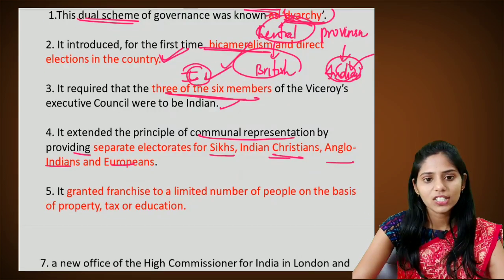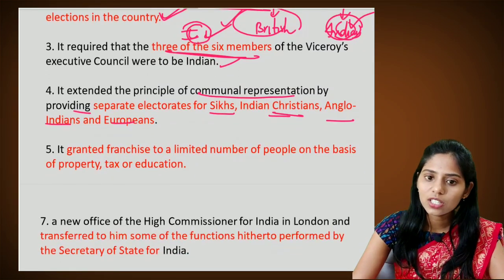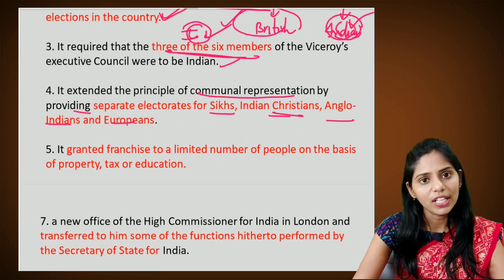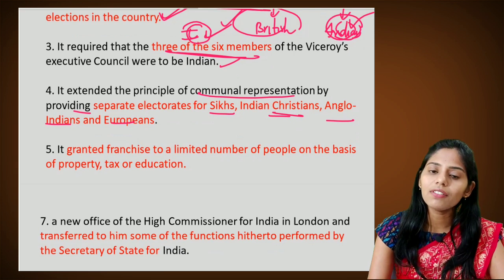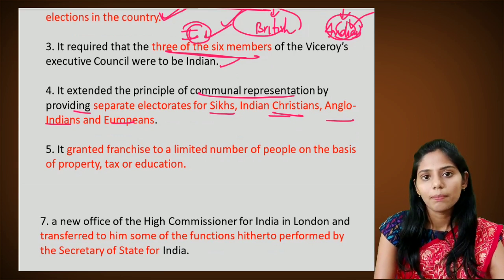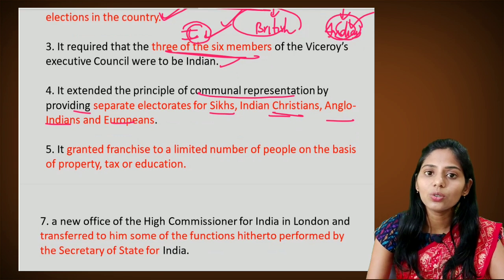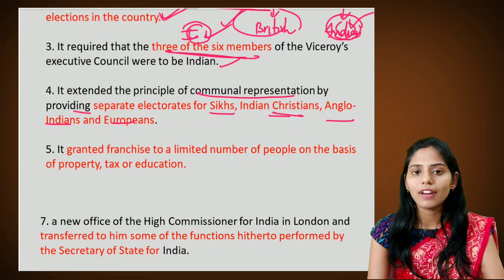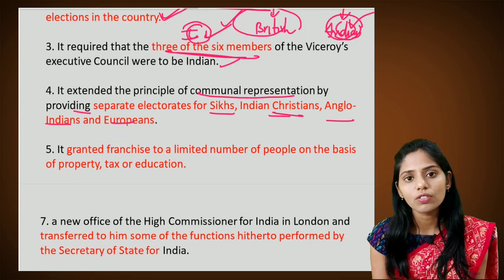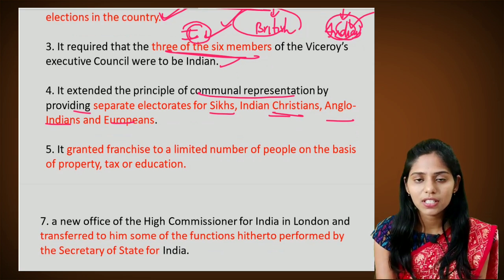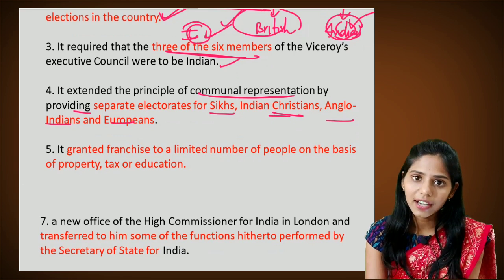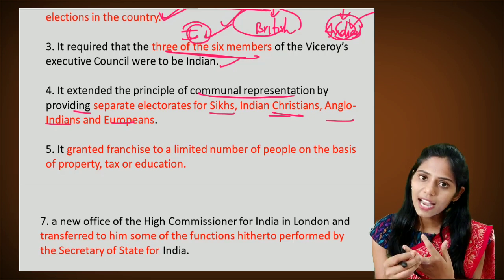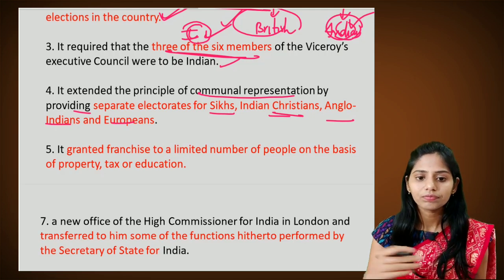The next important feature is that it granted franchise to a limited number of people, mainly based on property, tax or education. So this is very important. Whenever direct elections were brought in by the Britishers, they were not given to all. There is no universal adult franchise. Only certain sections of people who have education, some who have land, and some who have property, were given the franchise, based on education, property and tax.